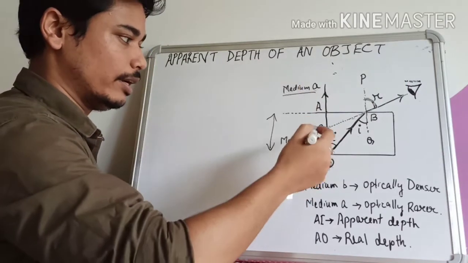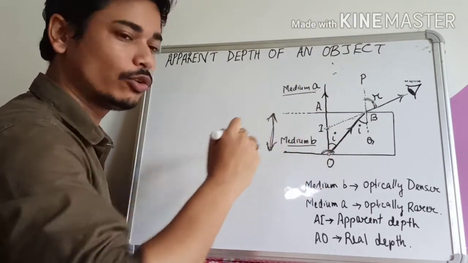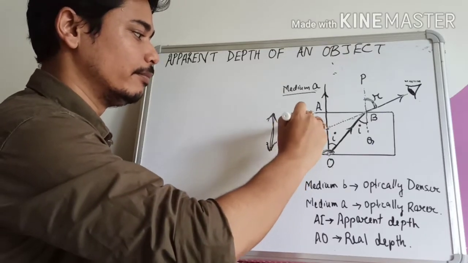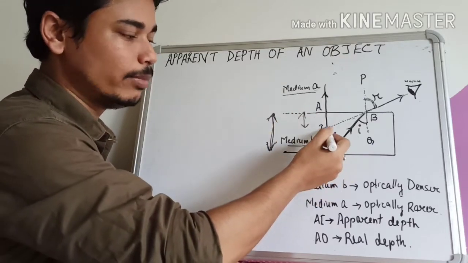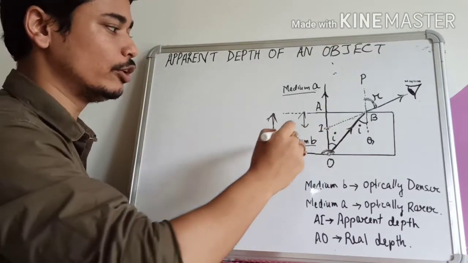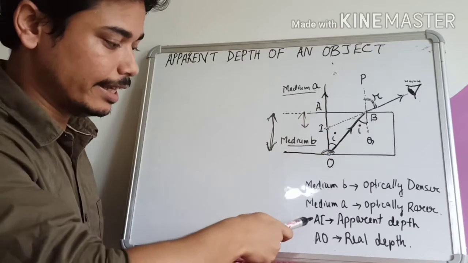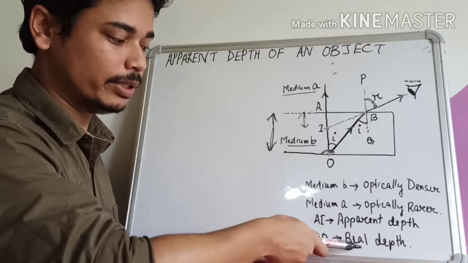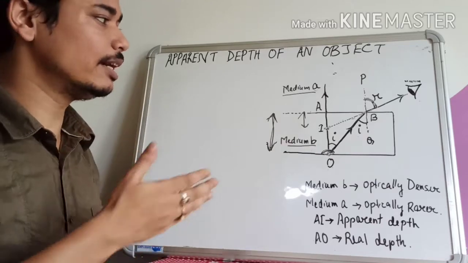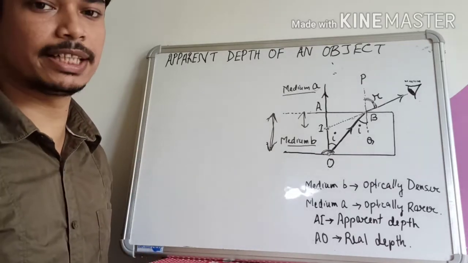If this was the actual depth of the coin at this point, then its apparent depth will be here. That means the image of the coin will be formed at the point I. So what will be its new depth, or its apparent depth? That will be AI. So I have written here AI to be the apparent depth and AO to be the real depth. Now, we will have to derive a simple formula for the apparent depth of an object.